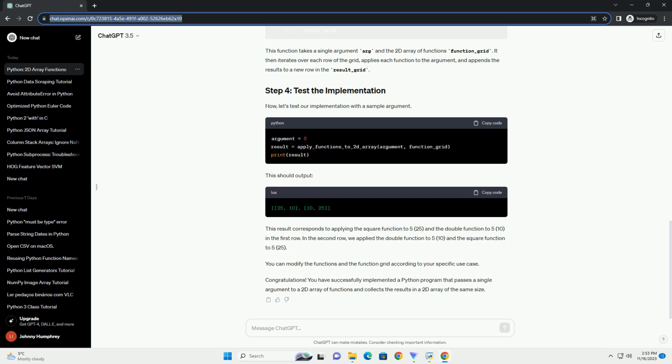Congratulations! You have successfully implemented a Python program that passes a single argument to a 2D array of functions and collects the results in a 2D array of the same size.